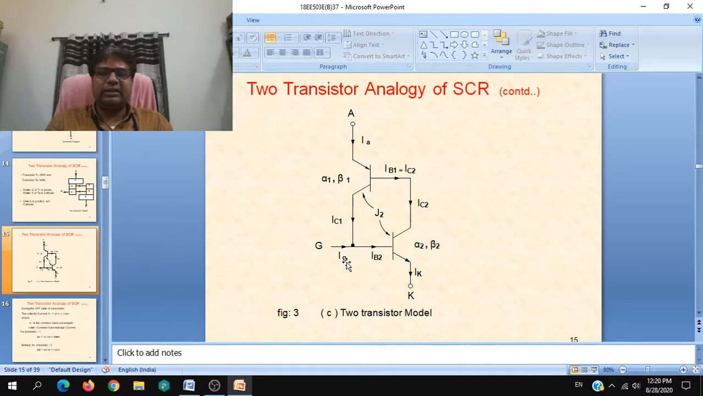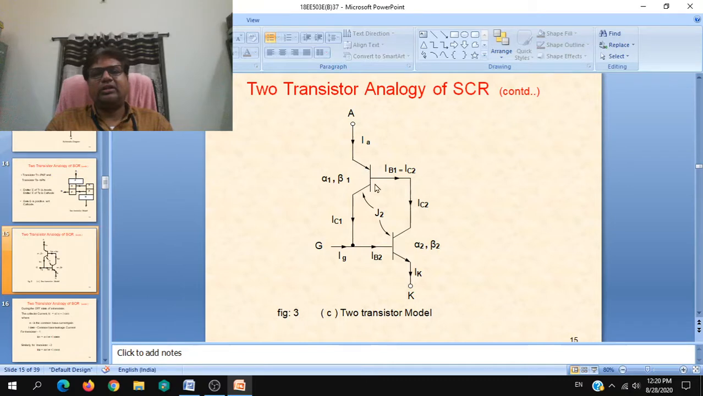Next, Ig is the current which may flow into the gate when the gate triggering pulse is given. If Ig is 0, simply the collector current of T1, IC1, will be equal to IB2 times alpha 2 beta 2, and this is eventually the total current which will flow into IK. And due to the cumulative action, when you go on increasing the voltage even without the gate current,